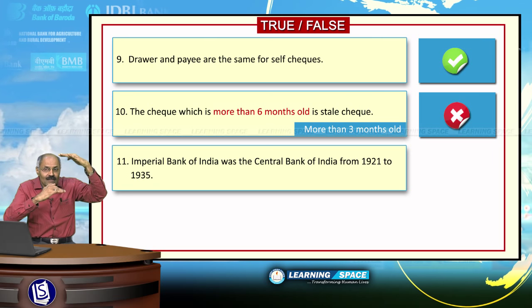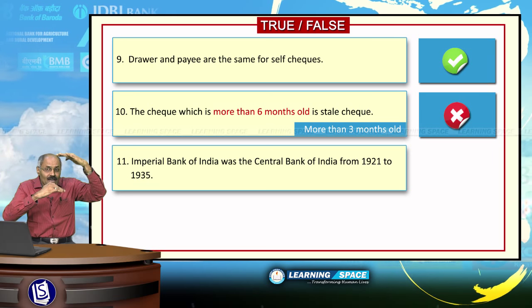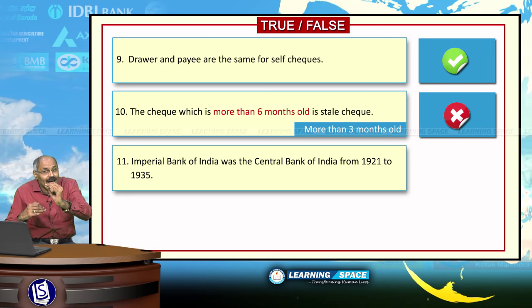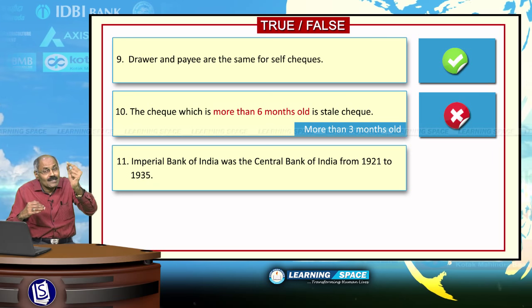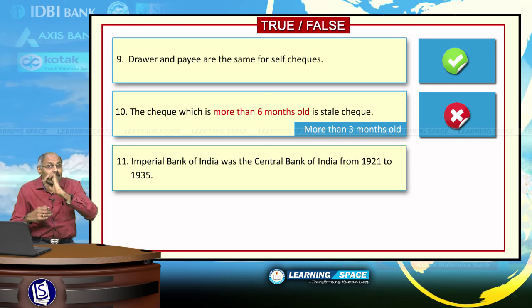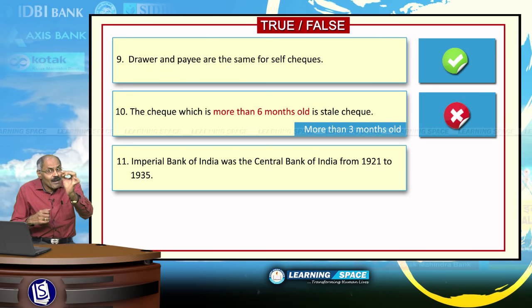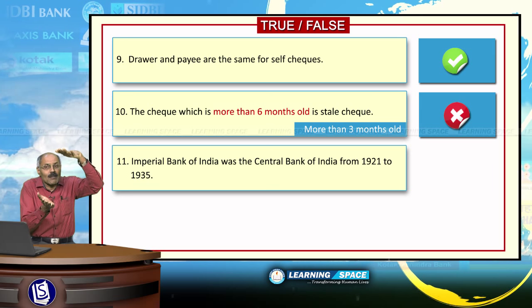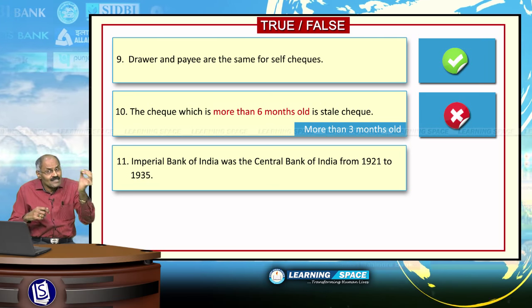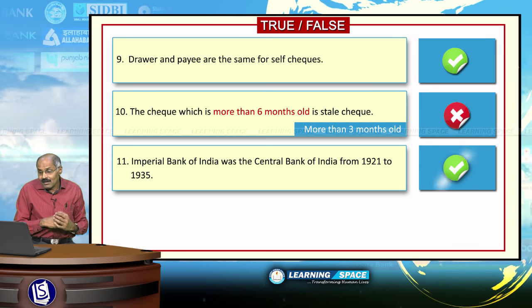1921 and 1935, Imperial Bank of India looked after the functions of a central bank in addition to its commercial banking activities. So, the given sentence is the right sentence.